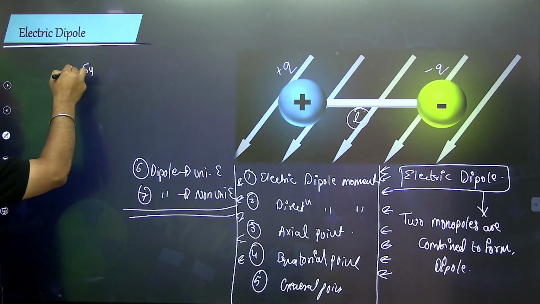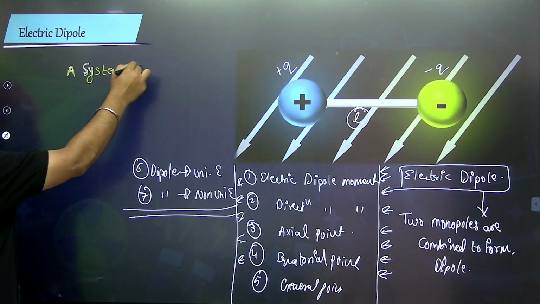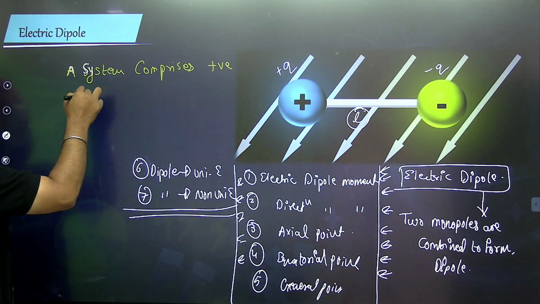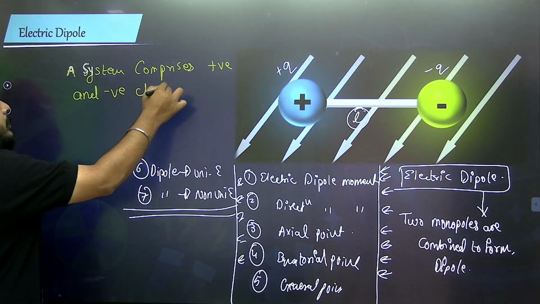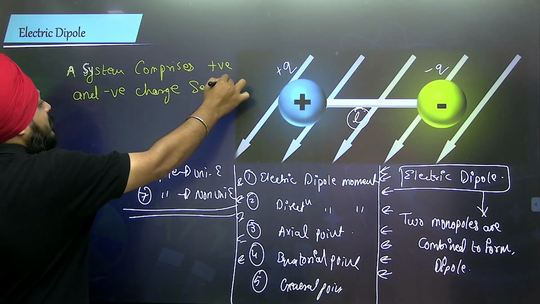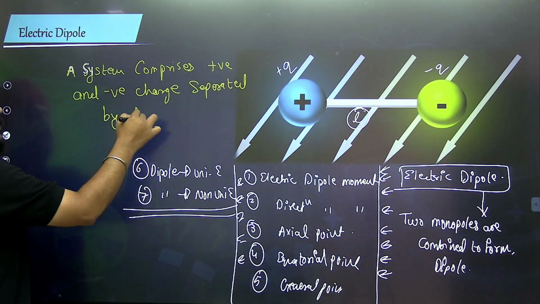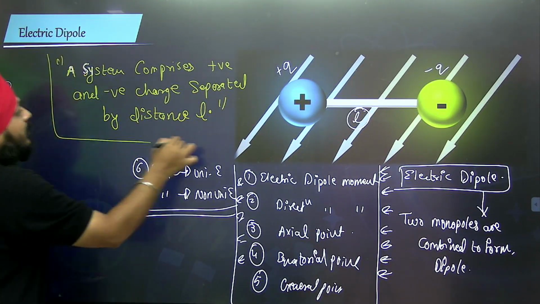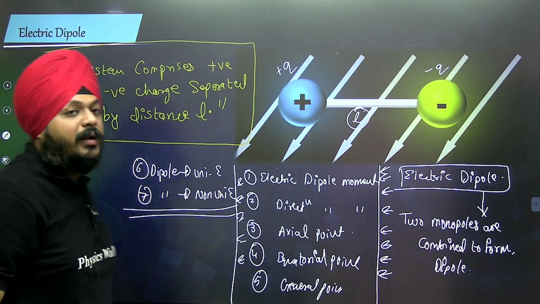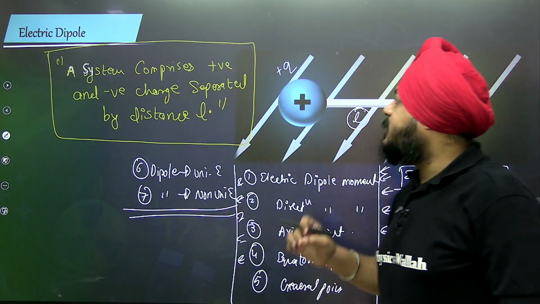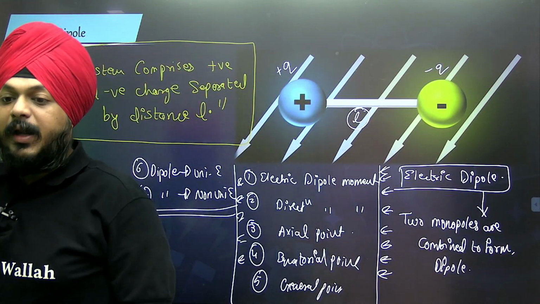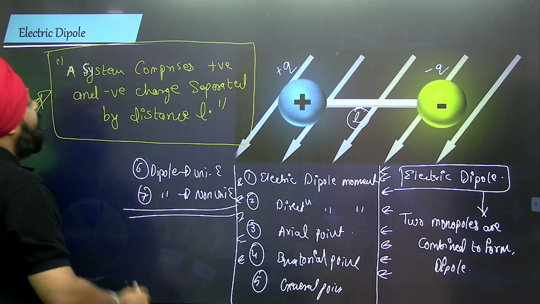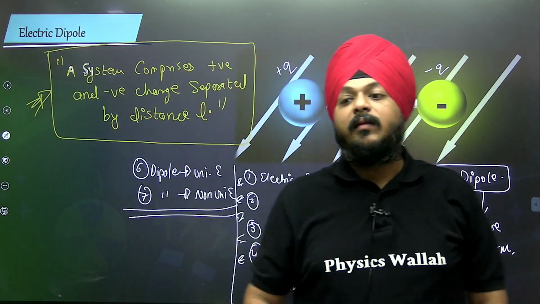A system comprises positive and negative charge separated by a distance L. Okay, a system comprises a positive and a negative charge separated by the distance L.